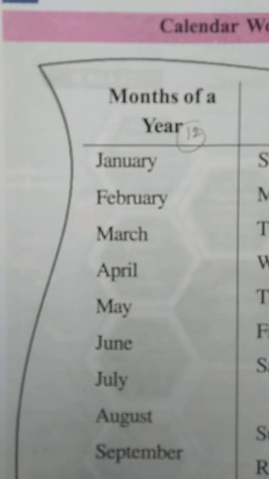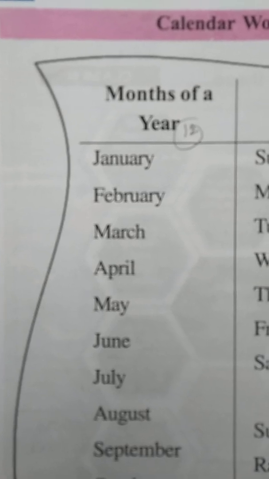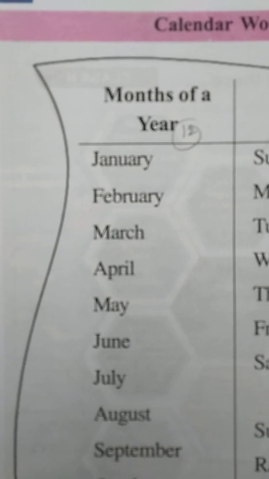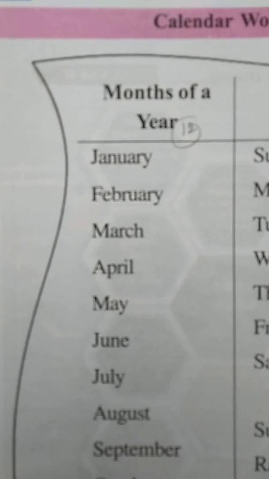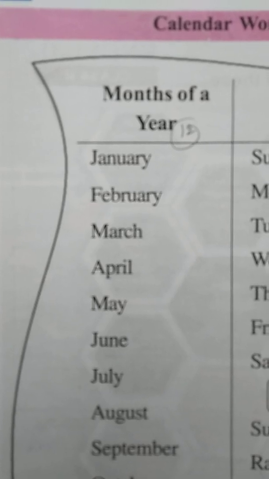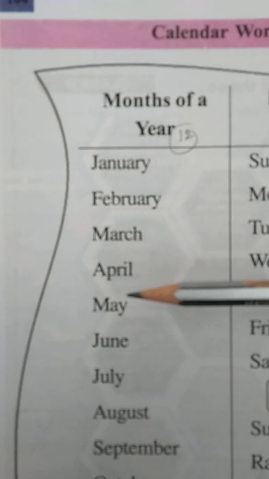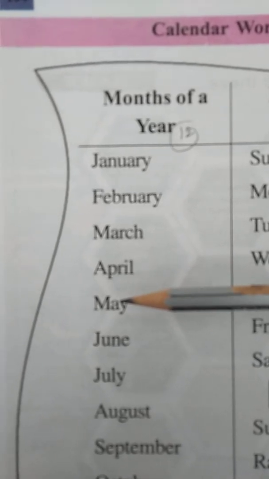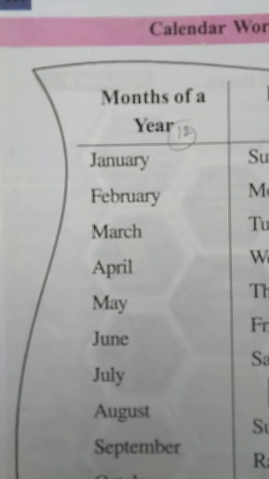The days are very hot in the May month, children. The sun shines very brightly. That's why we get the holidays in the May month. And it is a very special month to everyone because you get the holidays. Yes. So this is M-A-Y, May, the fifth month of the year.